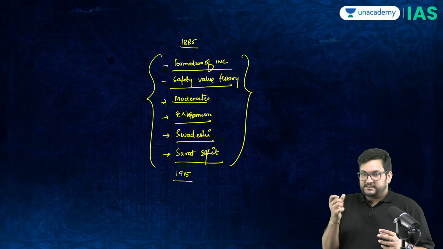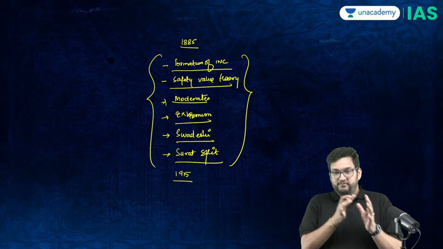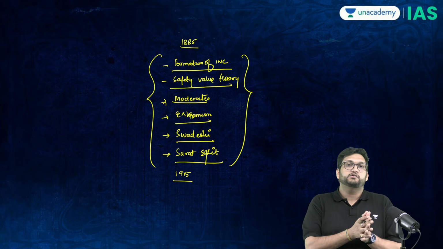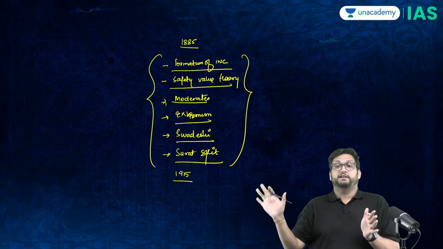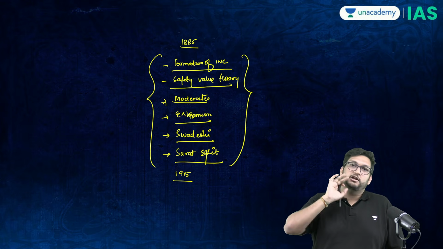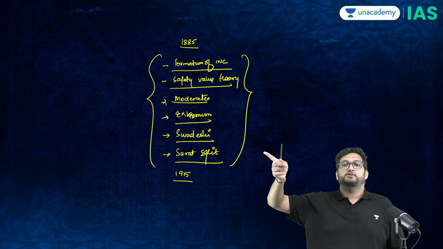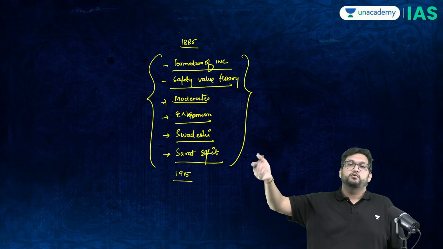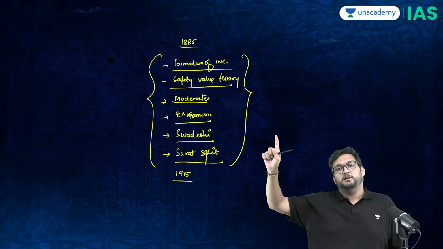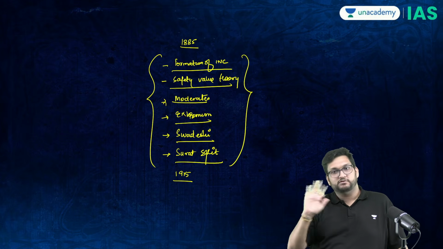1916 would be the Home Rule League and the Lucknow Pact, and we'll try to cover revolutionaries also, but that I will do separately. I will not do it as part of this. I will here try to basically go with the INC and its development. Revolutionaries phase one and phase two, which is 1897 to 1915, and then 1924 to 31, I will do in one video, called Revolutionaries, which I'll do separately.